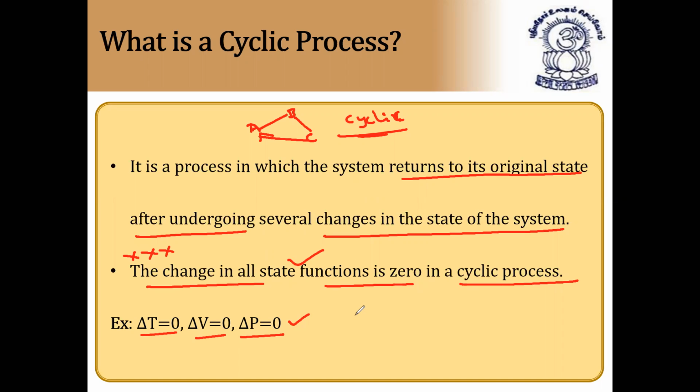So in a cyclic process, change in temperature, that is delta T, change in volume, that is delta V, and change in pressure, that is delta P, is always equal to zero. This point is very important. They can ask in the objective. I hope it is clear.